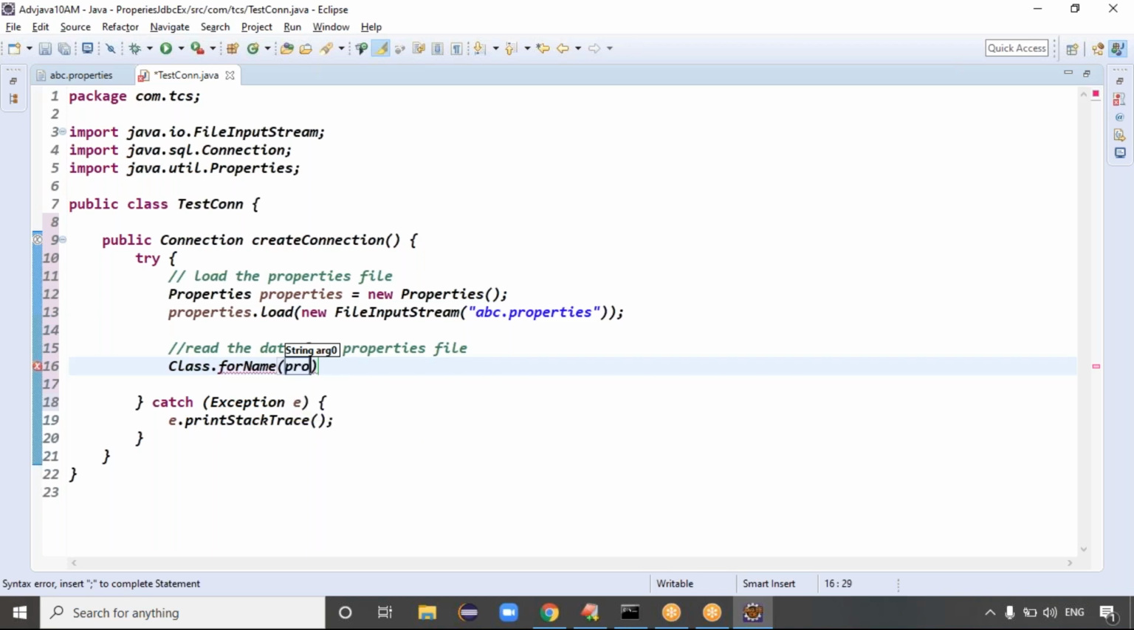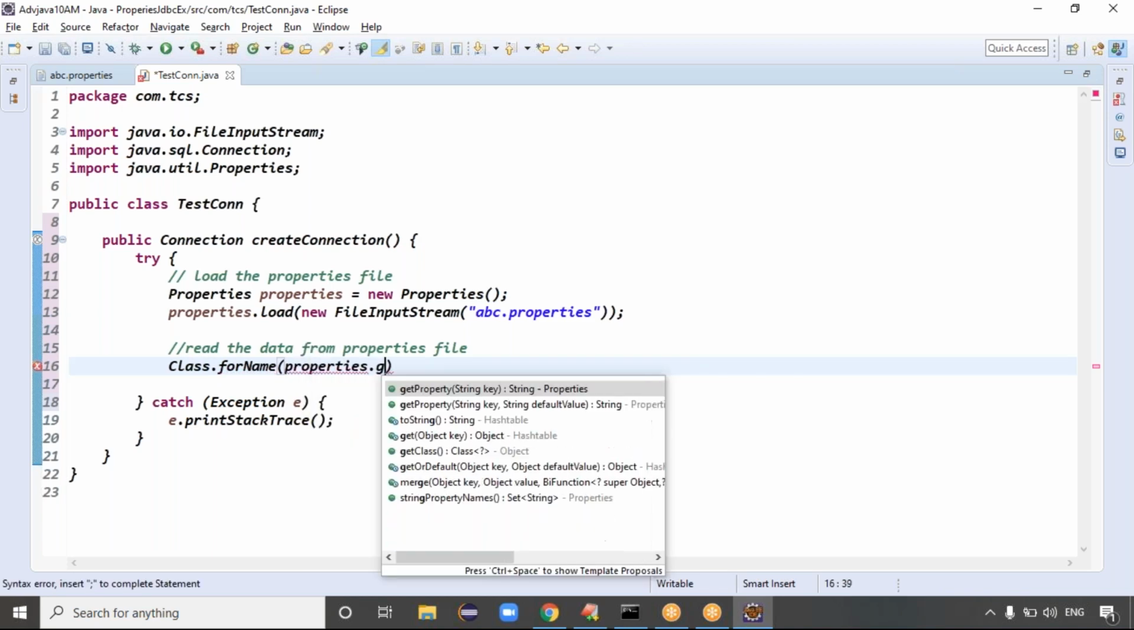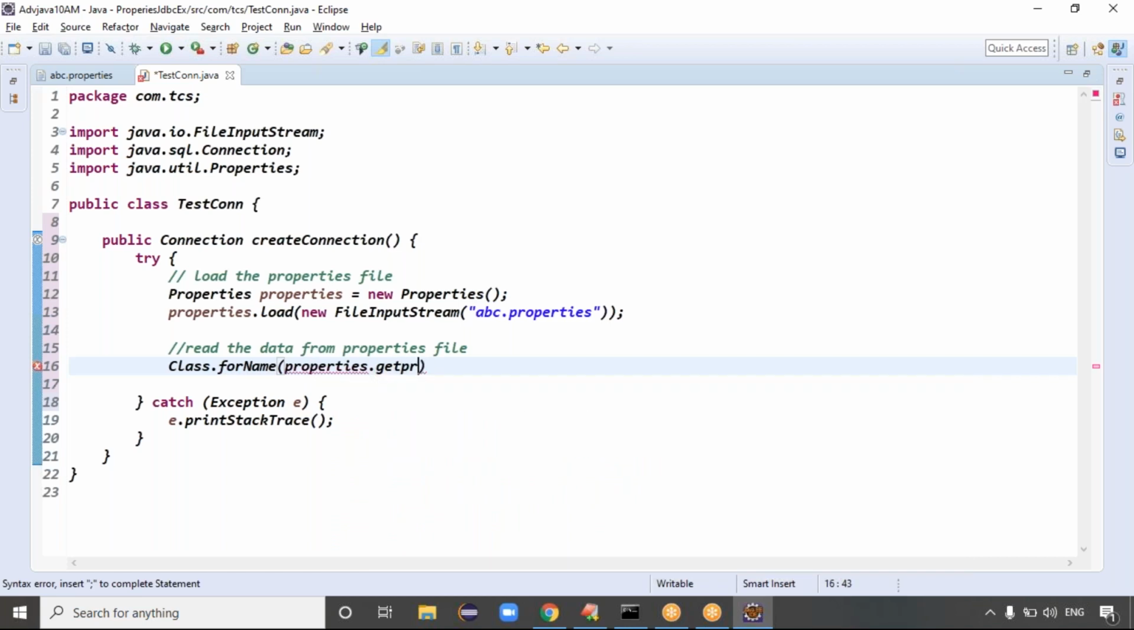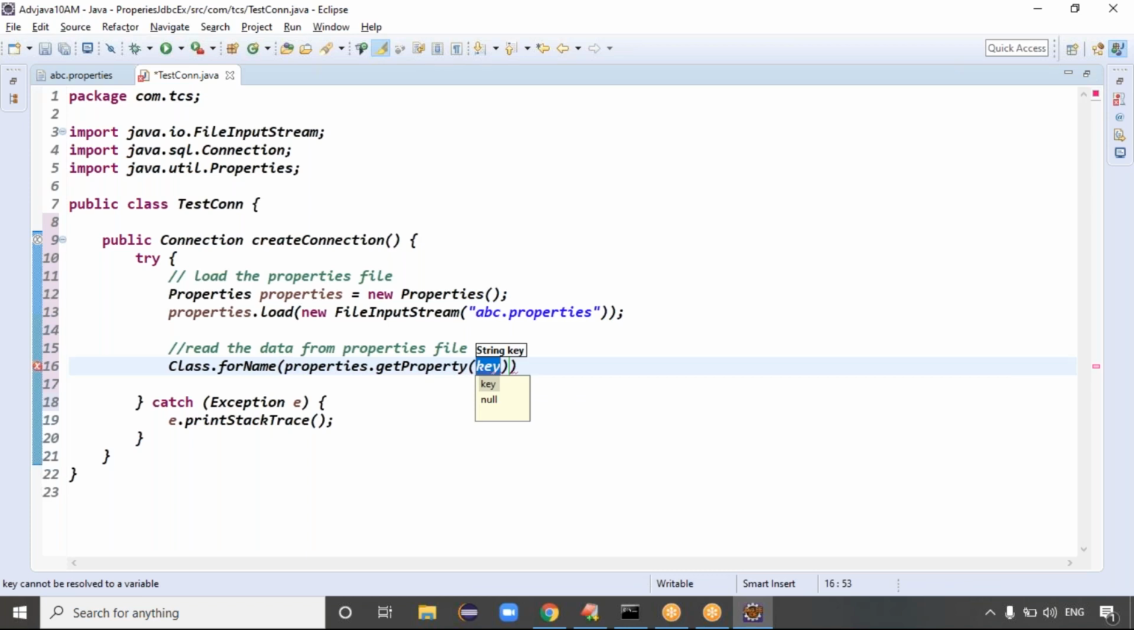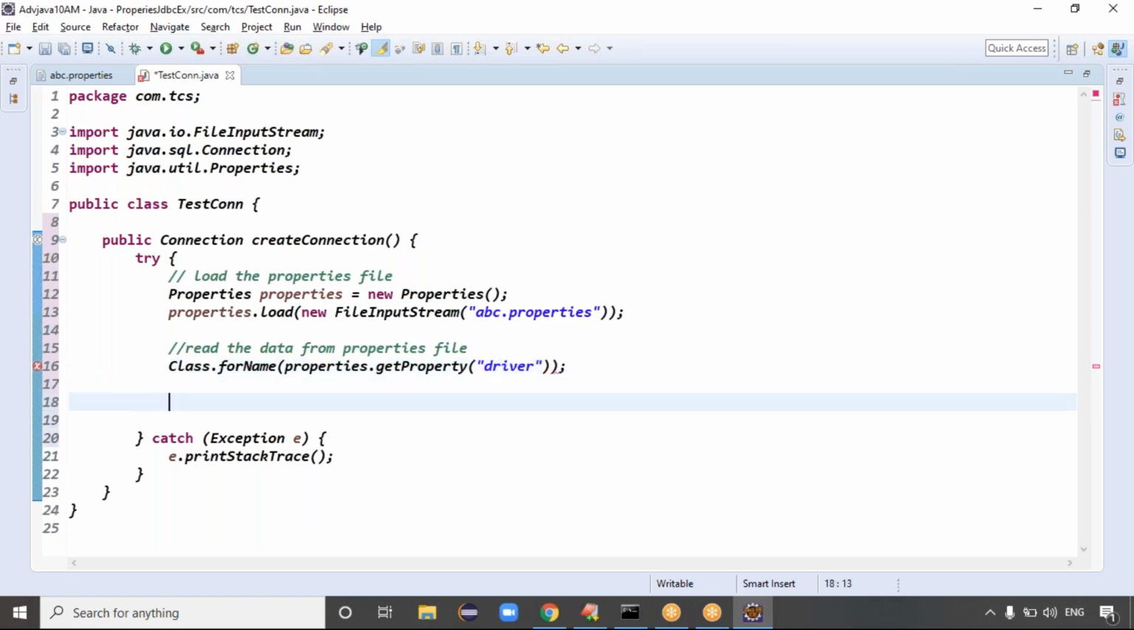To get the data from the property file, you can take the properties dot, which method we have to use? The getProperty method. Properties dot getProperty of the property name we have to give. We want to load the driver, right? Driver means we have the driver property, right? Exactly. Clear now?